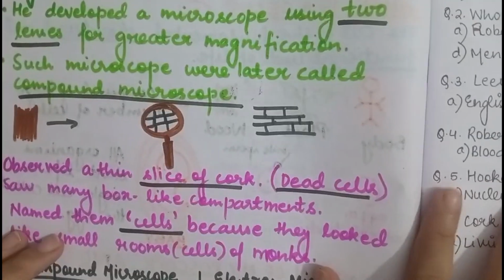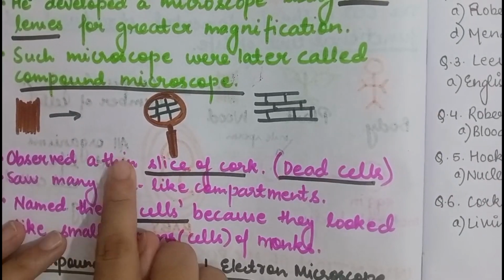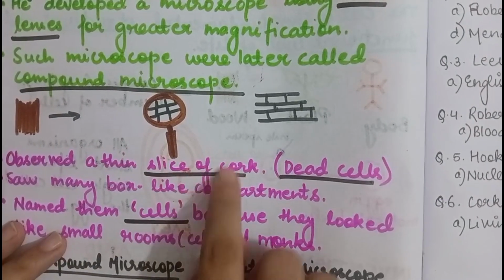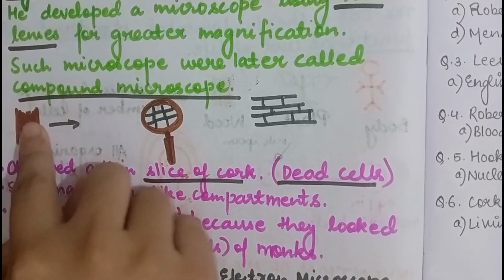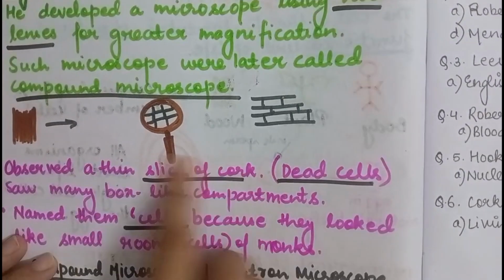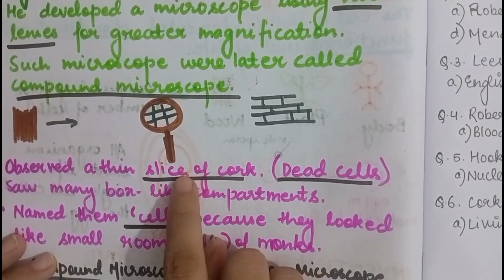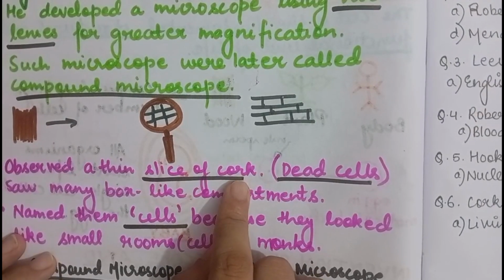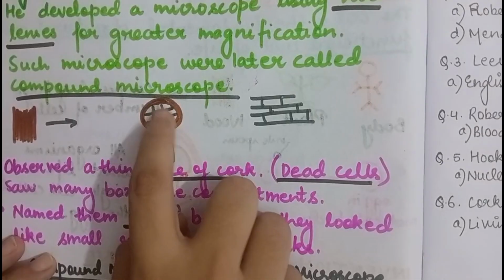So what did Robert Hooke do? He observed a thin slice of cork. This cork is present in the bark of a tree. You can easily observe cork cells from there. So when he saw those cork cells under his microscope, he saw box-like compartments, which looked somewhat like this.